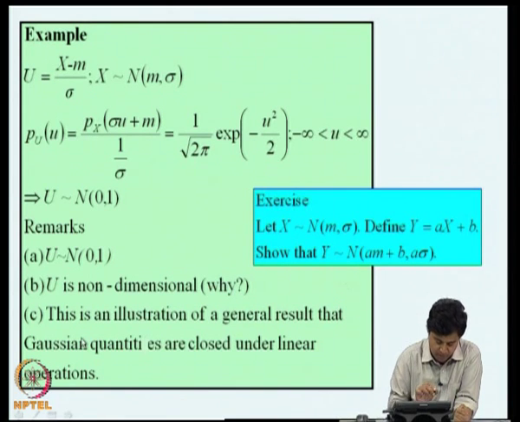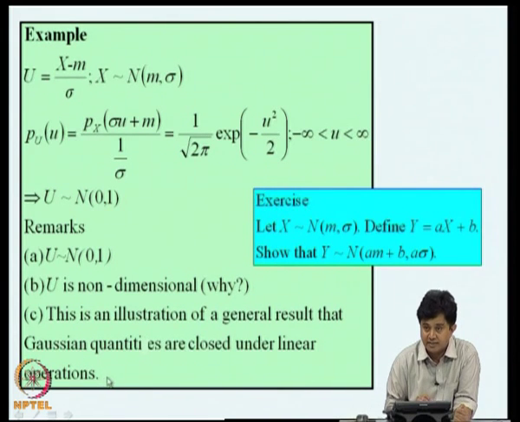And one more remark is that the fact that upon a linear transformation a Gaussian random variable remains Gaussian in this particular example is an illustration of a general result that Gaussian quantities are closed under Gaussian operations. Later in this course we will see this operation. What I mean here can be a differential operation or a matrix operation, or in other words, if inputs to a mechanical system are Gaussian and the mechanical system is linear, the output will also be Gaussian.